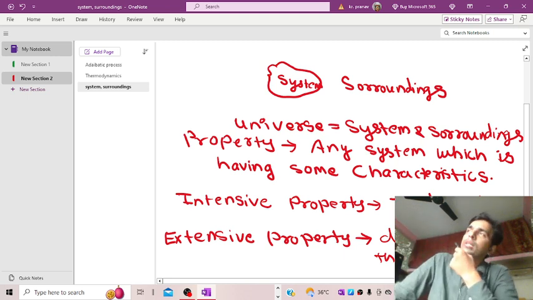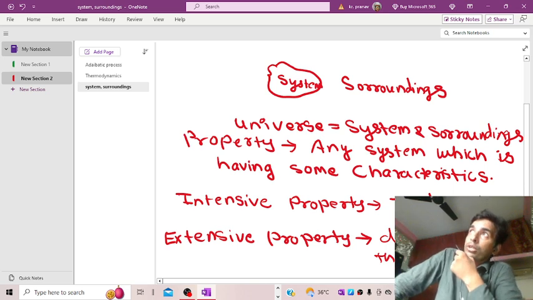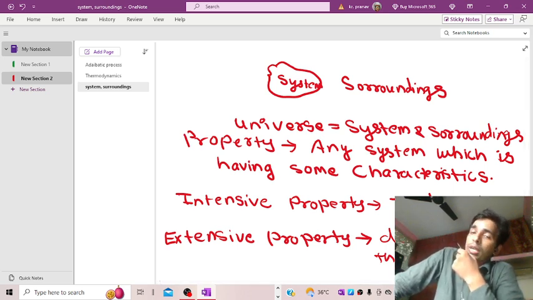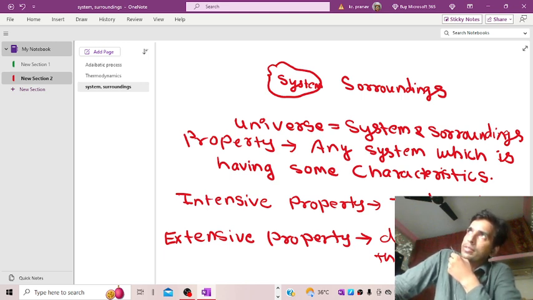So that is basically the two types of properties, as I had already elaborated. Property is defined as the characteristic of the system, so if there is any characteristic, it will be considered as its property.